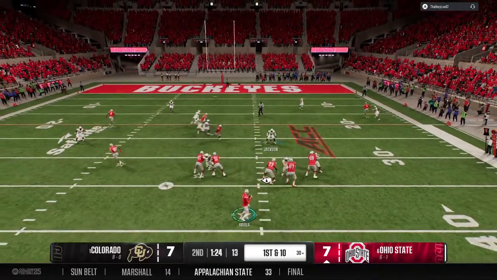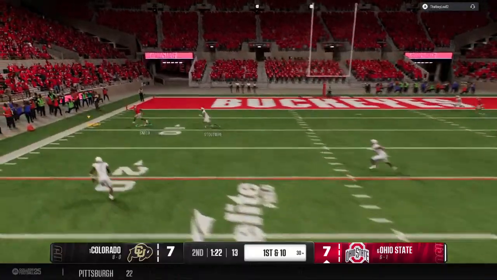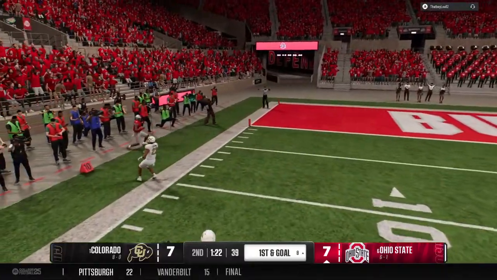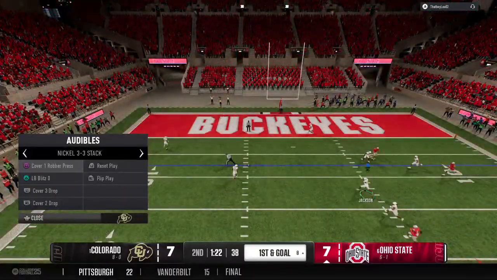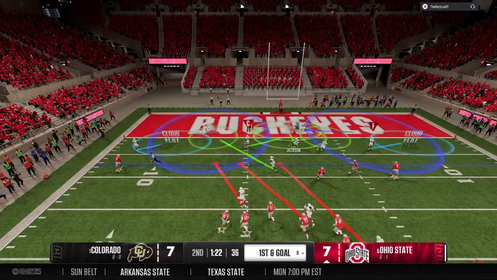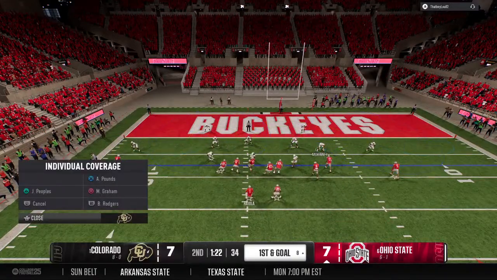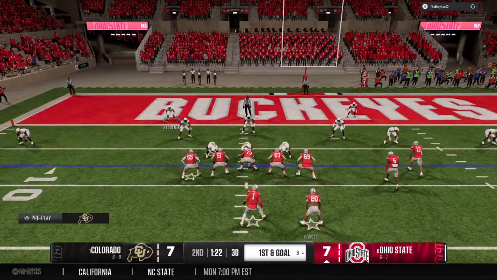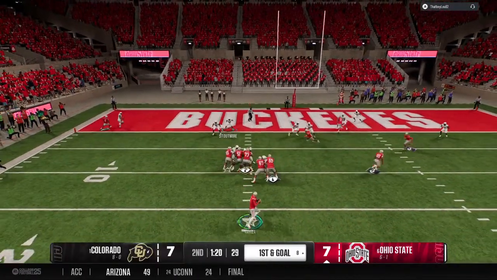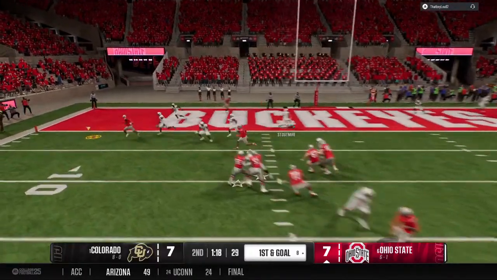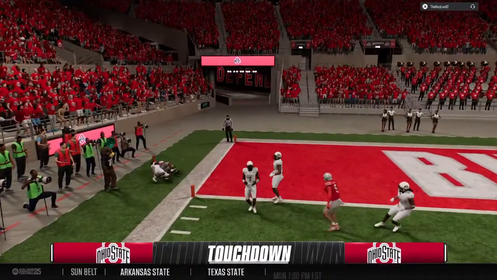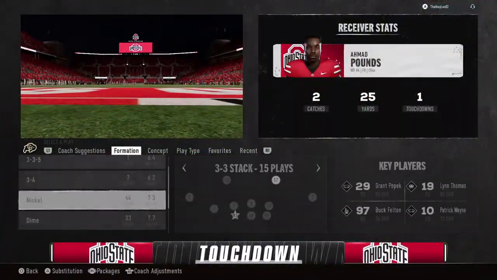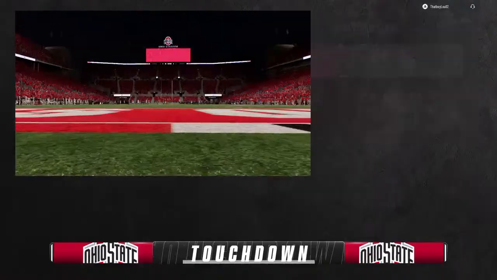Looking to throw again. Fires it to the wideout. Catch made down the left side, an explosive play. Back-to-back big plays. Defense is reeling. Set up 1st and goal now. Offense looking to throw the ball. He's got it right near the end zone. And he will score. Touchdown, Ohio State.